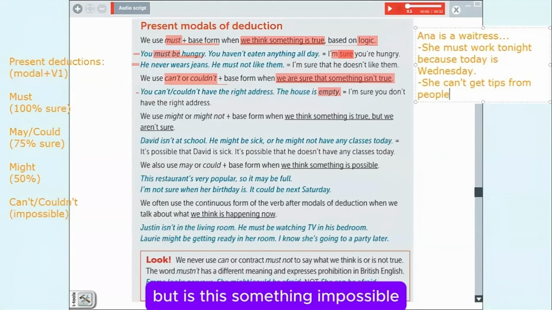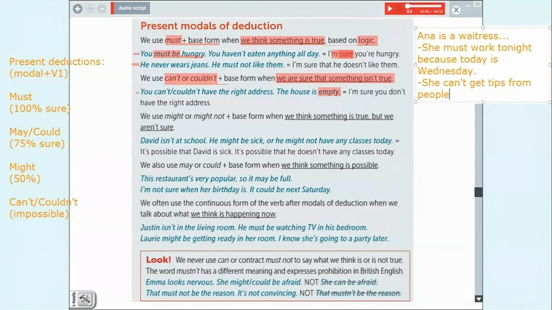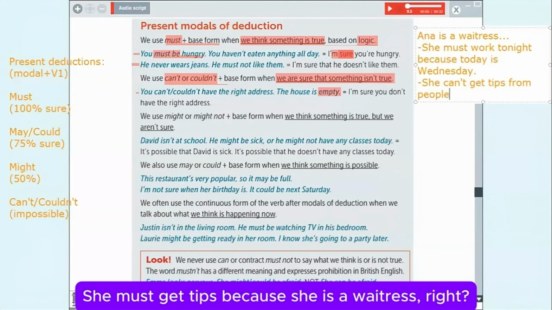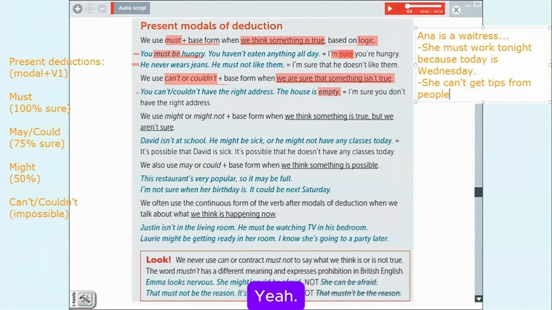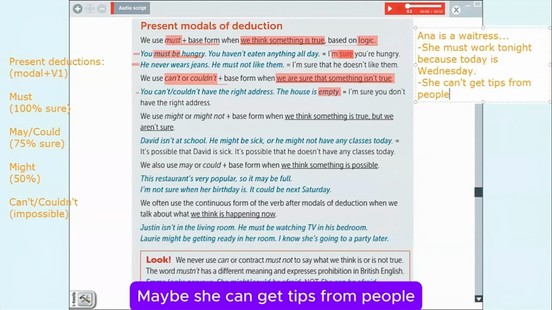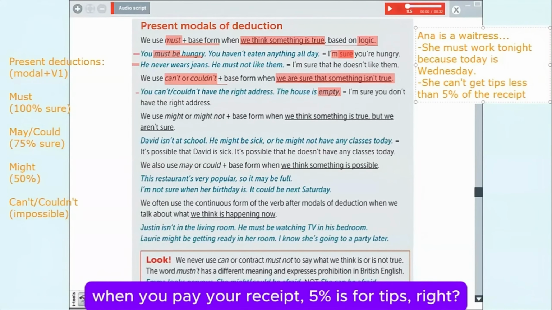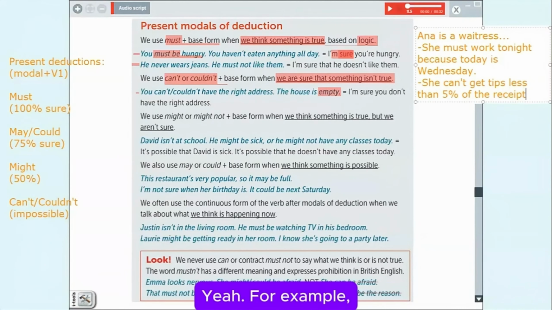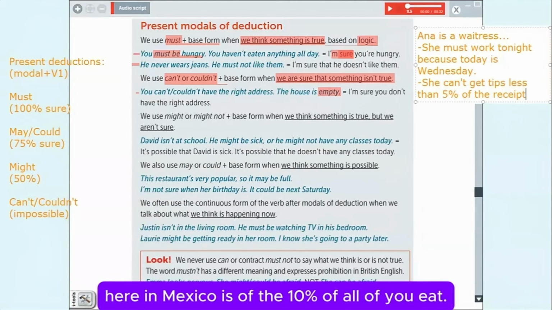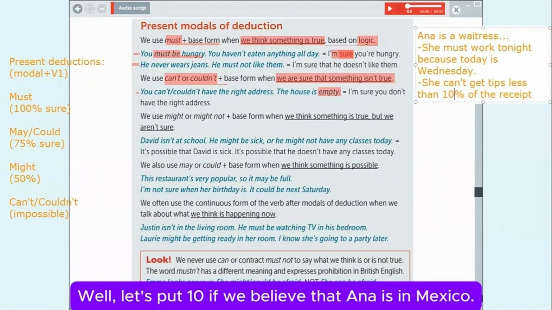But is this something impossible or totally the opposite? She must get tips because she is a waitress, right? Yeah. Maybe she can get tips from people, less than maybe 5% of the receipt. If I'm not mistaken, when you pay your receipt, 5% is for tips, right? Yeah. For example, here in Mexico it is 10% of all you eat. Okay, well, let's put 10 if we believe that Ana is in Mexico.